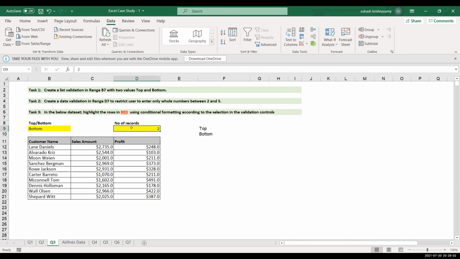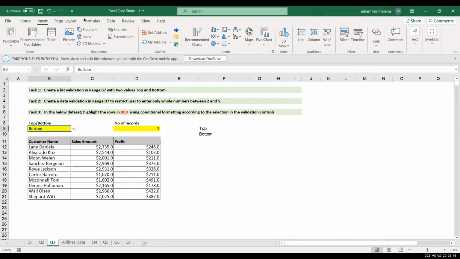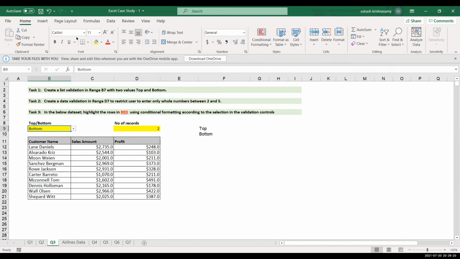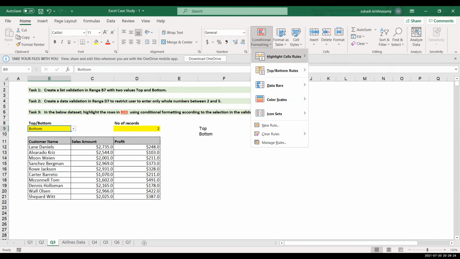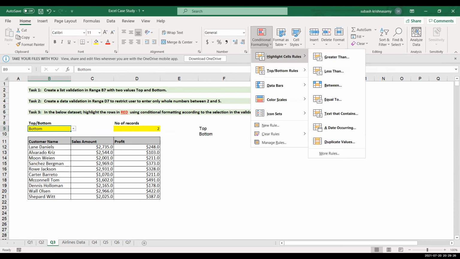So did you apply the conditional formatting? How have you applied the conditional formatting? No, I didn't finish this actually. So you have to apply the conditional formatting also in this. Then this is going to work. Like for example, if you come to the home tab. Yeah, I worked with the top and bottom rule and it is giving results if I change it, but it is not taking the values from number of records. So I don't know what I'm missing there.